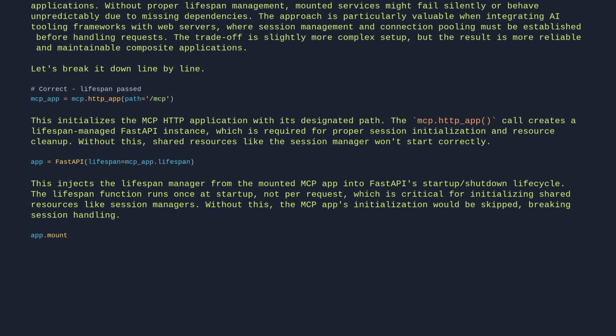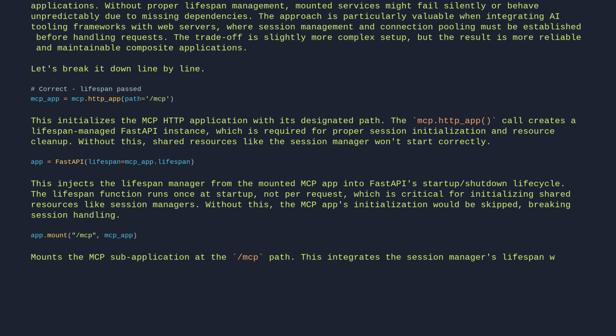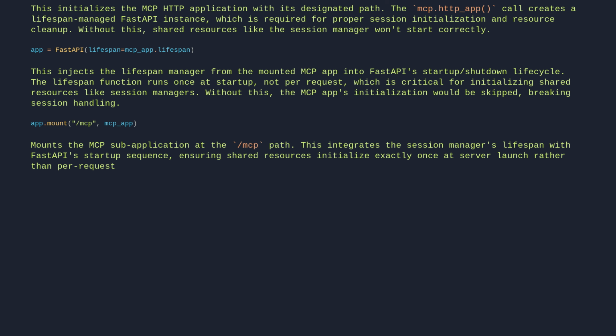app.mount("/mcp", mcp_app). This mounts the MCP subapplication at the /mcp path. This integrates the session manager's lifespan with FastAPI's startup sequence, ensuring shared resources initialize exactly once at server launch rather than per request, critical for stateful components like connection pools or background tasks.